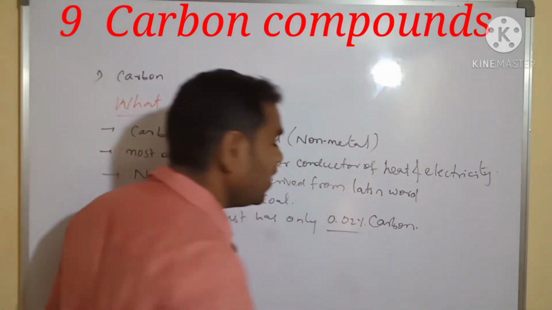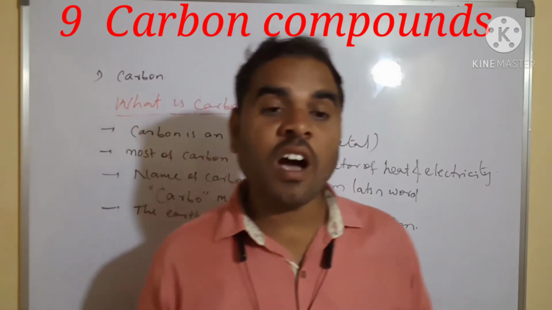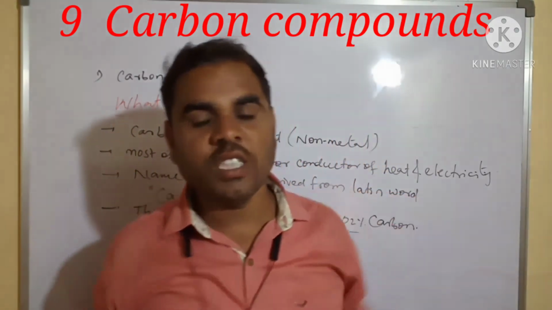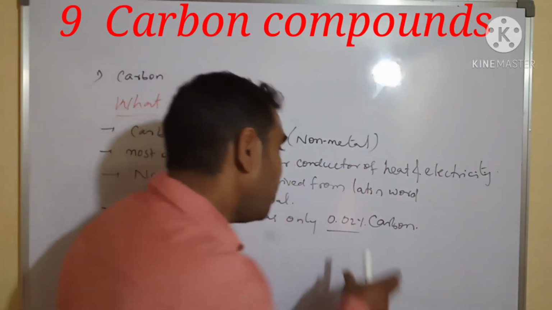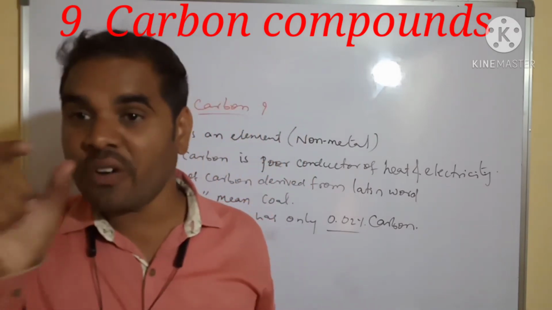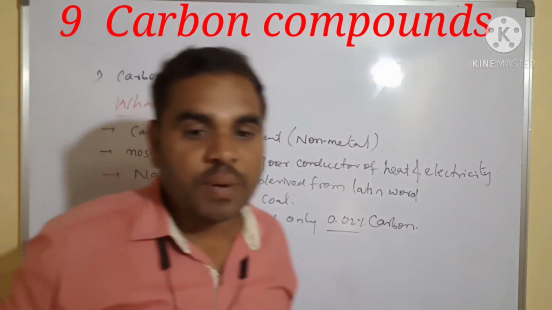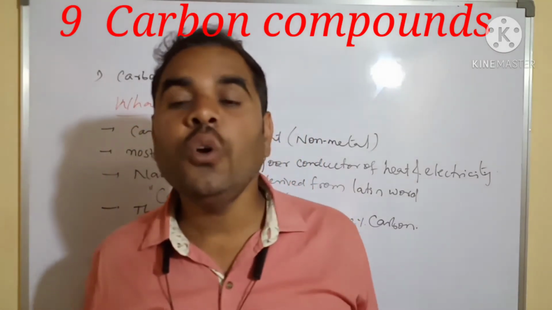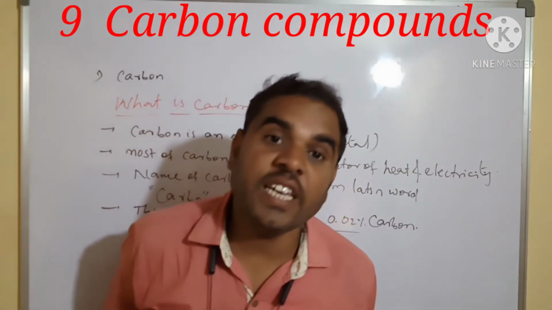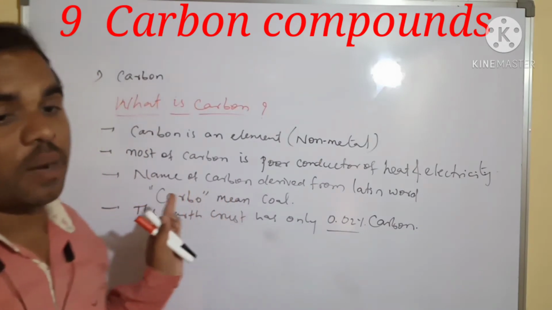This much percentage of carbon is present, but it is playing a big role. Though only a small amount of carbon is present, it is hugely important.